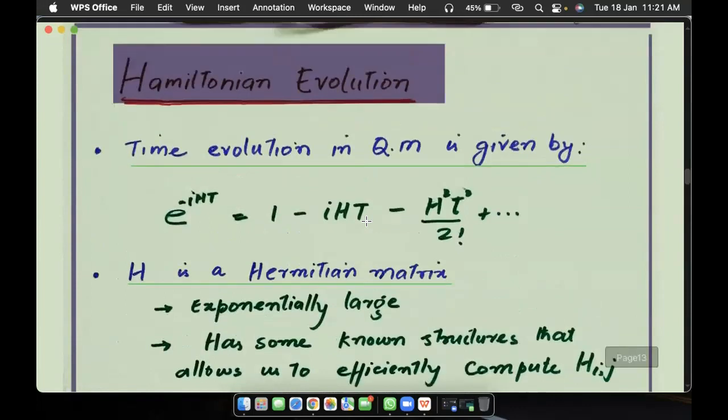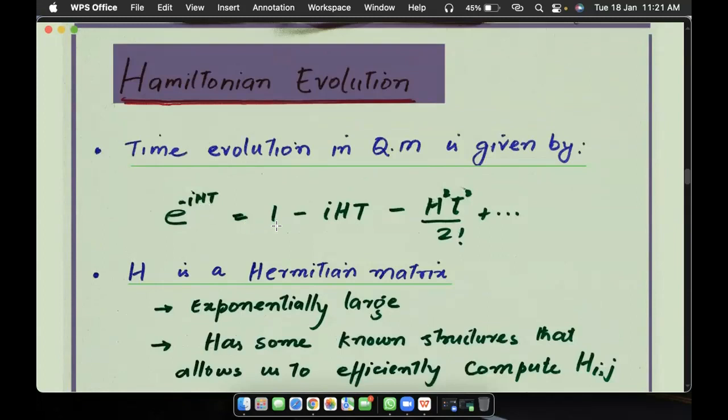Okay, so this was about the preparation of the ground state. Now there is Hamiltonian evolution, which is very important if we want to understand dynamic simulations on quantum computers. In Hamiltonian evolution, first of all, we know that time evolution in quantum mechanics is given by the operator e to the power minus iHt, where H is the Hamiltonian and t is the time.